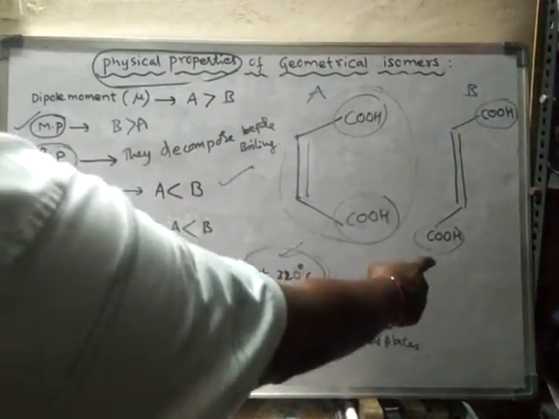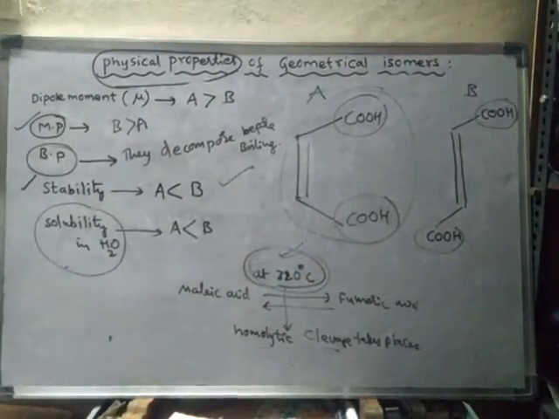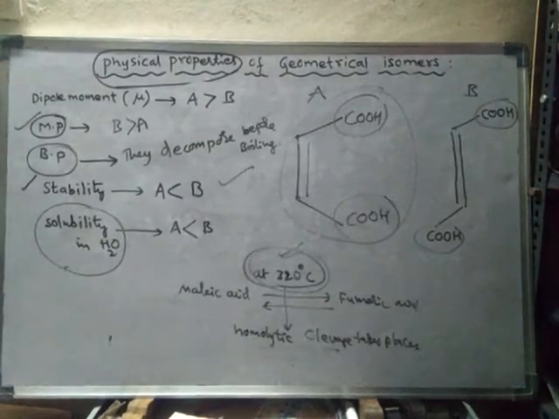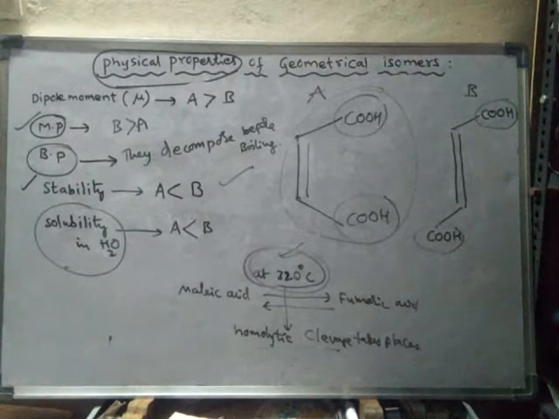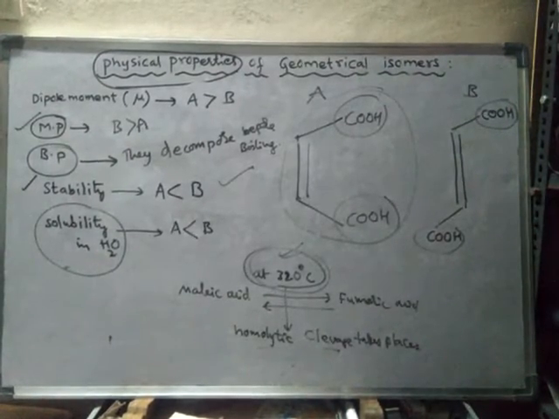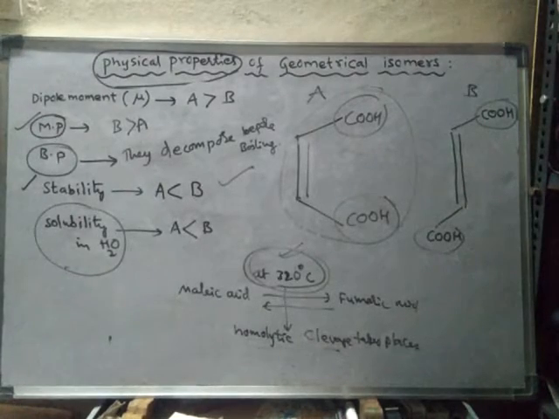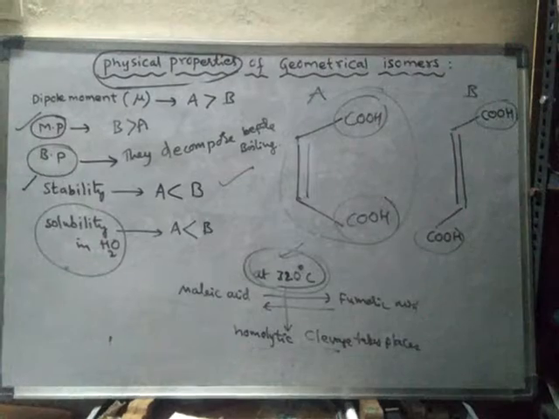So when fumaric acid is heated to 320 degrees centigrade and above, some amount of maleic acid will also form. It cannot be treated as a pure substance. Right?